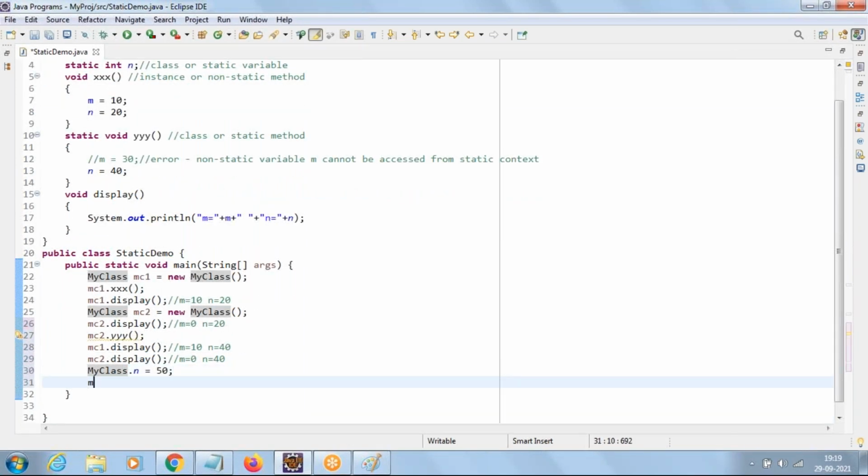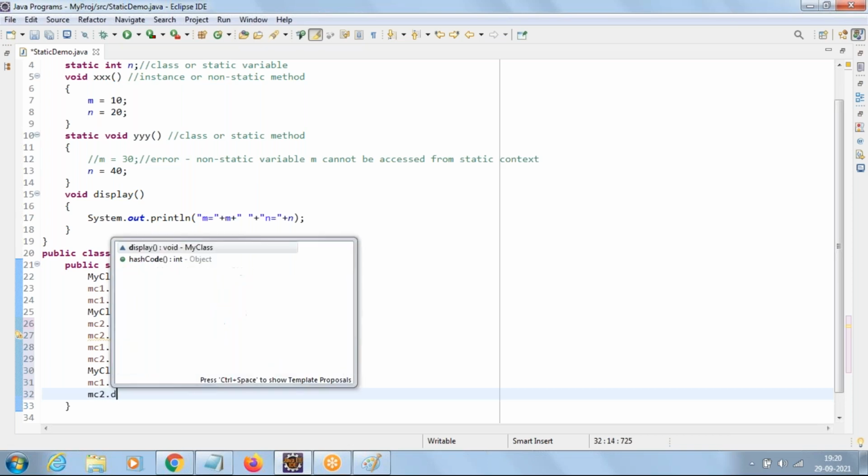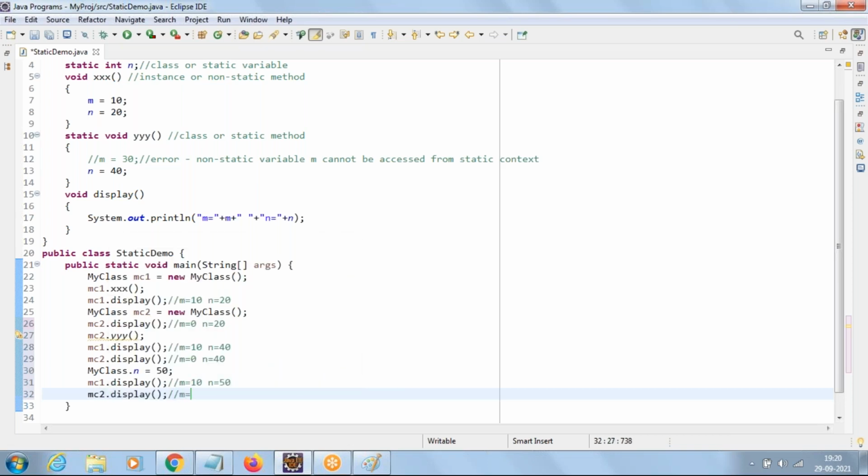If you call mc1.display, for mc1 m is 10 and n has now become 50. If you call mc2.display, m is 0 but n has become 50. A common value for all objects. Same output as I have given in the comments.